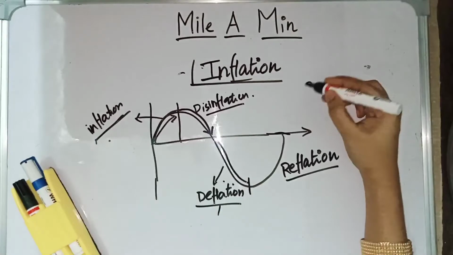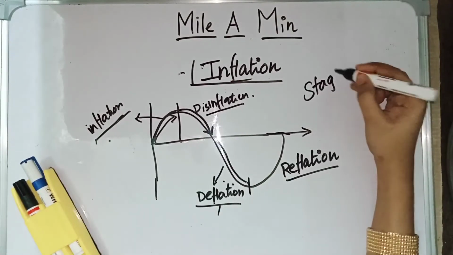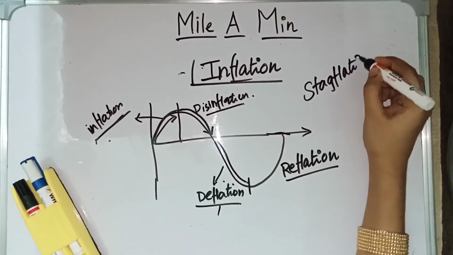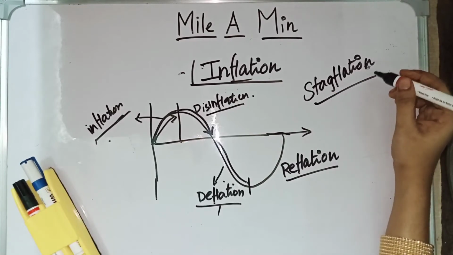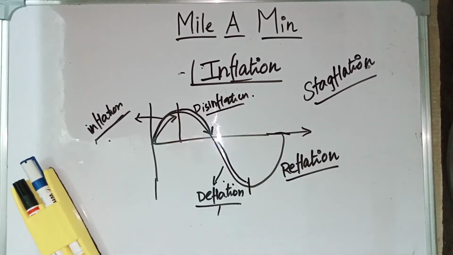Apart from these 4, we have stagflation. Stagflation is nothing but inflation combined with unemployment. Generally during inflation we have high employment, but if there is unemployment during inflation, then it is called stagflation. Inflation plus unemployment is called stagflation.